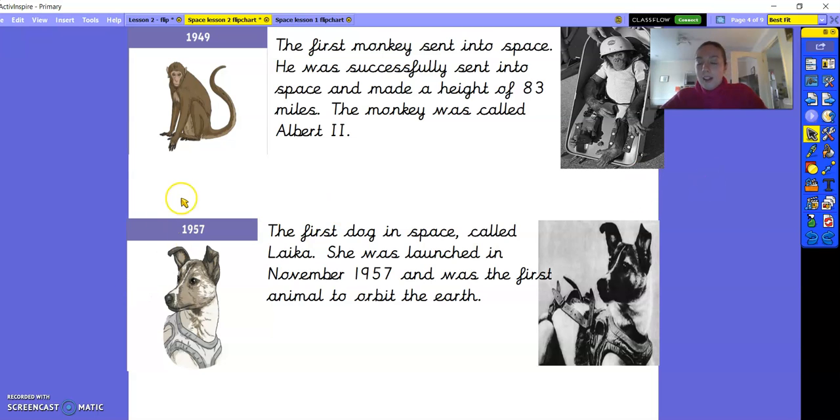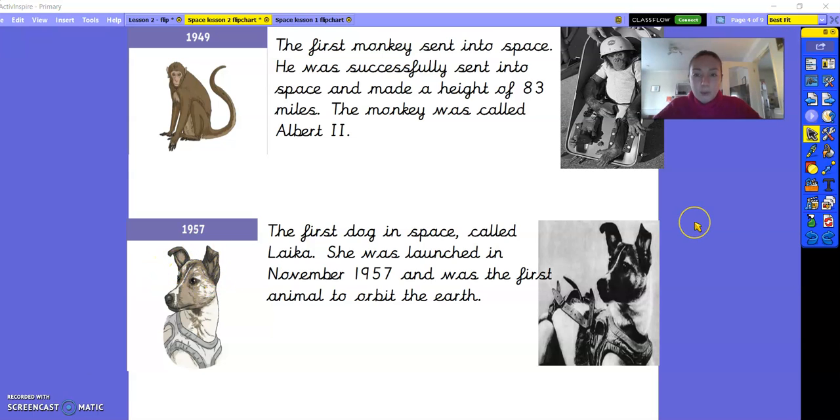Then, later on, 8 years later, we've got the first dog in space called Laika. And that was in 1957. And she launched in November 1957. And she was the first animal to actually orbit the Earth in a rocket. So we had a lot of events that happened quite close together where they sent animals to test and experiment these different things out before they sent humans into space. We started with the fruit flies, the monkey, and then the dog.